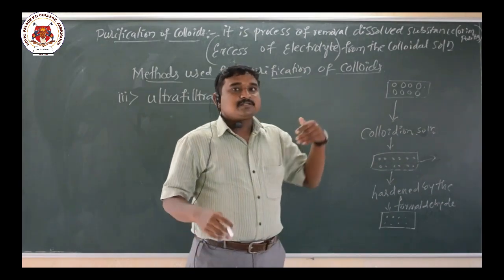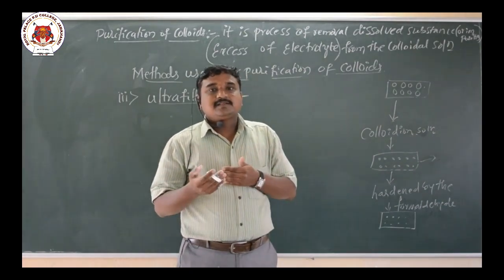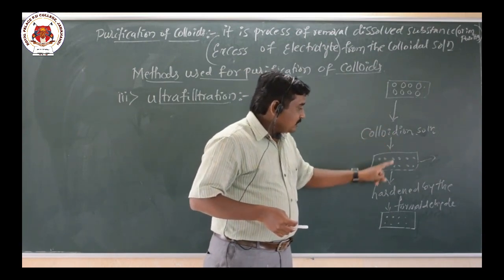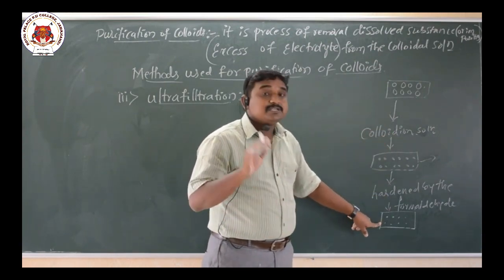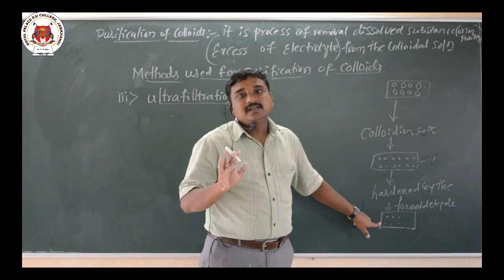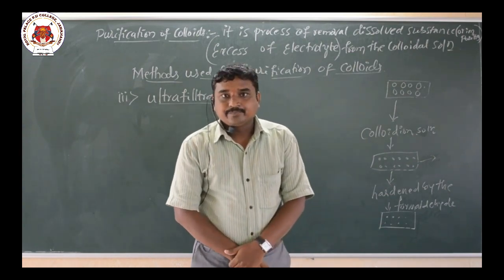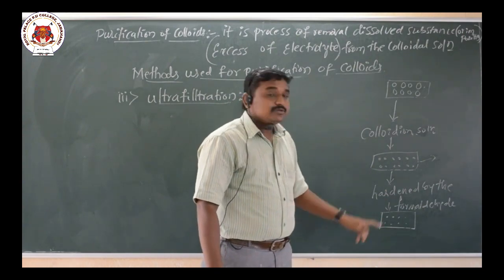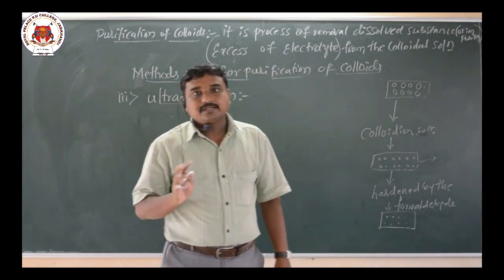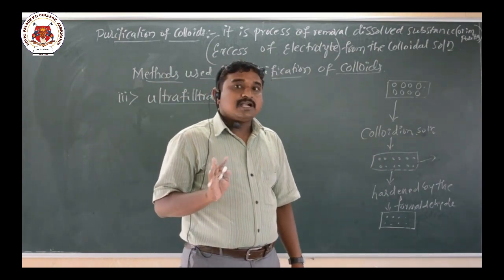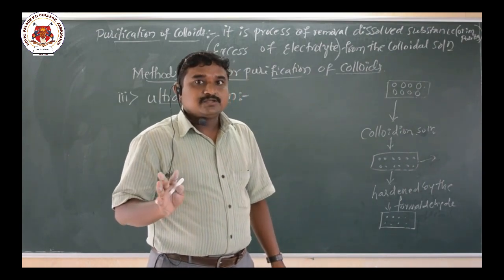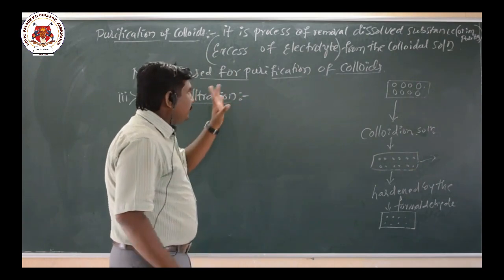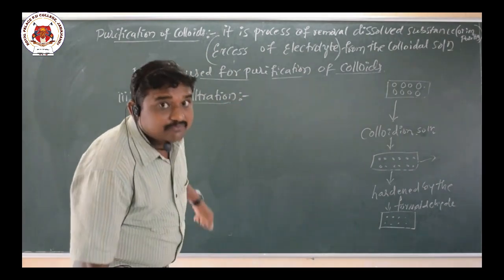Ordinary filter papers have larger pore size, and after dipping in collodion solution and formaldehyde, we get a special type of filter paper called ultrafilter paper. Only the true solution can pass through it, whereas the colloidal particles will not pass through. This method used for the purification of colloids is ultrafiltration.